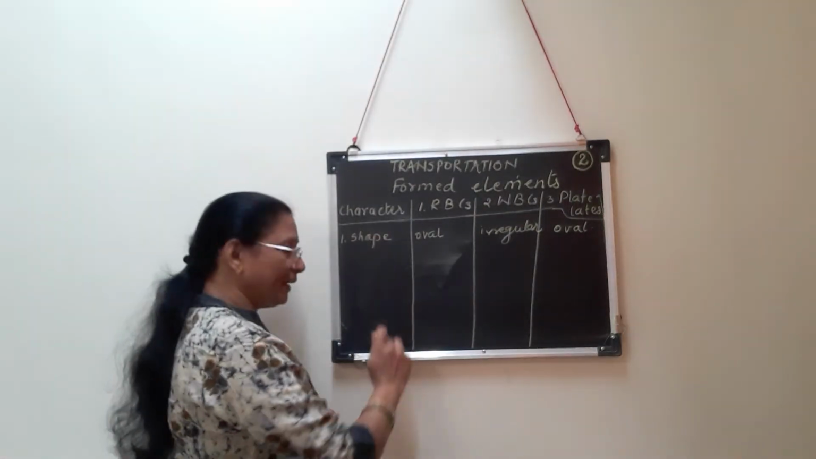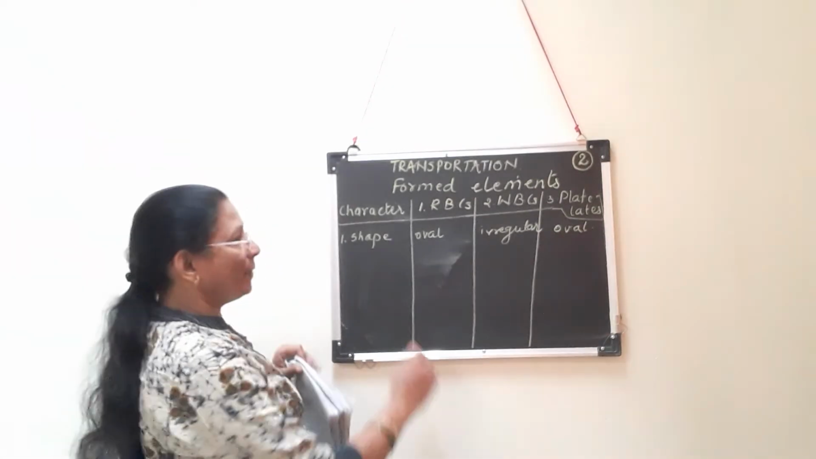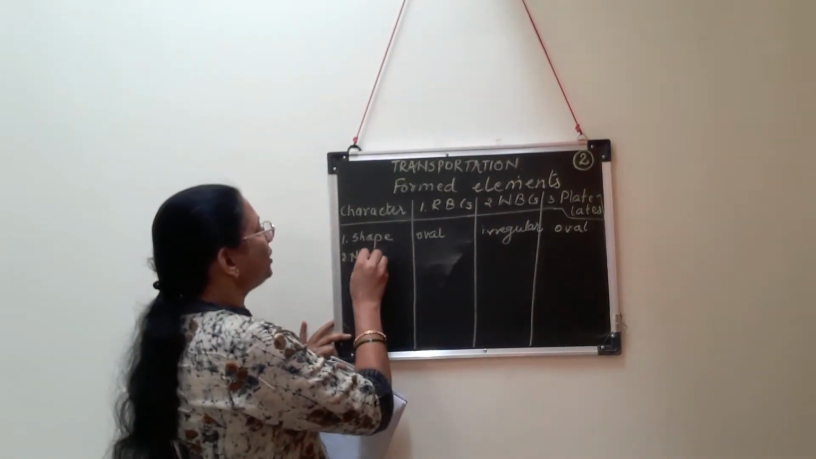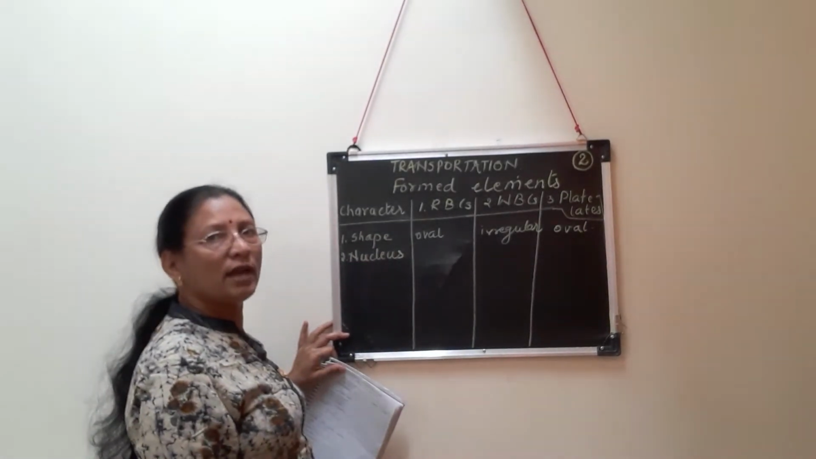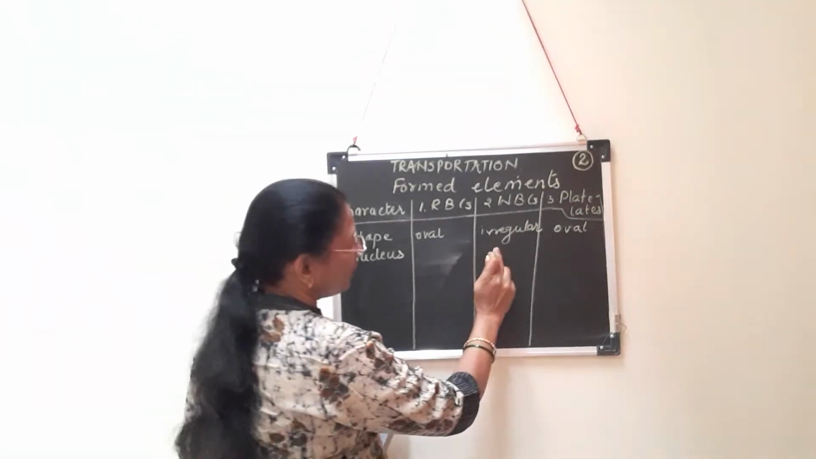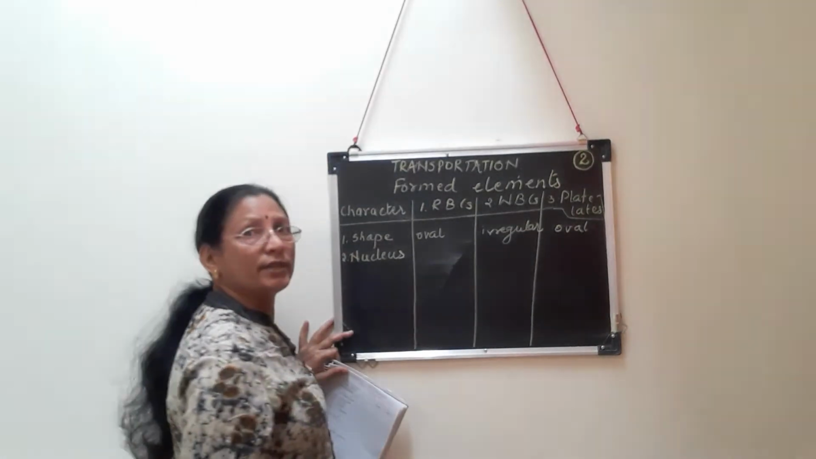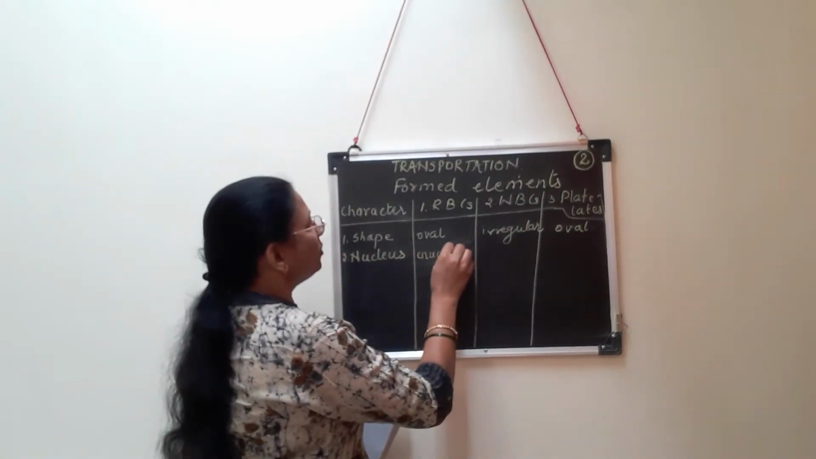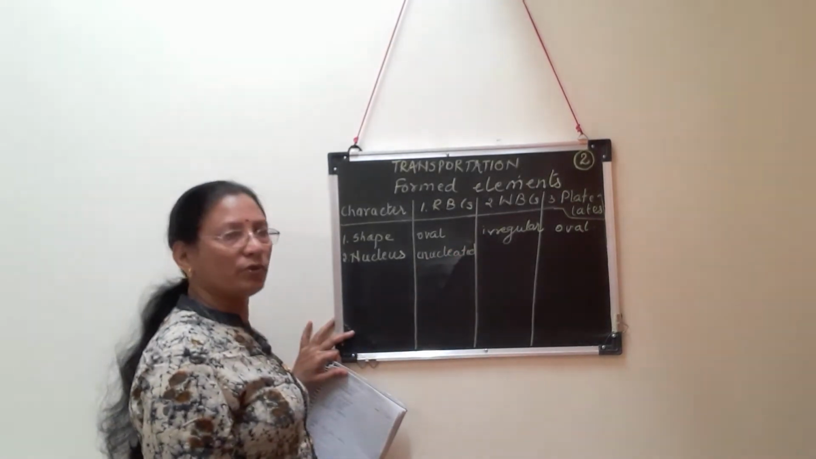I will give you the characters, and from these characters, with the help of your textbook, you have to prepare a comparative account. The second point to be studied is about the nucleus. What to study about the nucleus? Their presence or absence. For example, in RBCs, nucleus is absent; in WBCs, nucleus is present; and in platelets also nucleus is absent. The term used for absence of nucleus is enucleated.